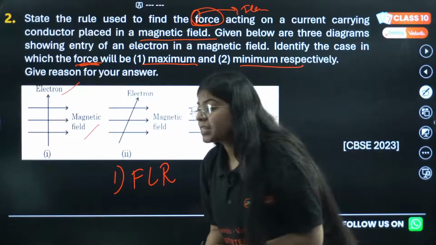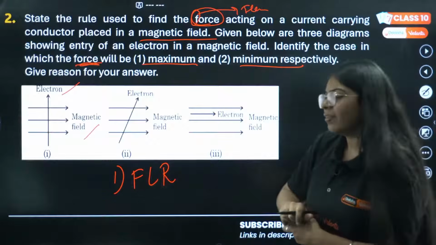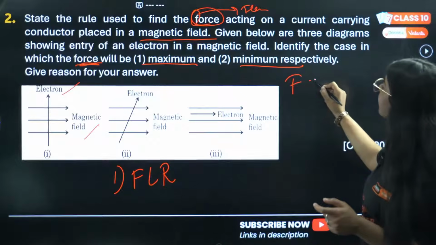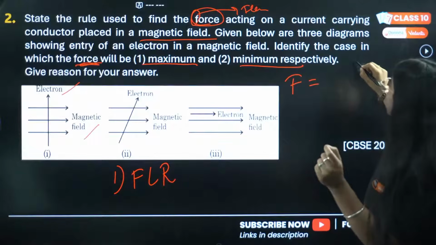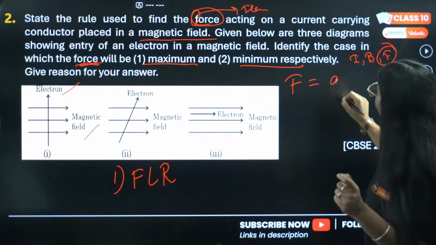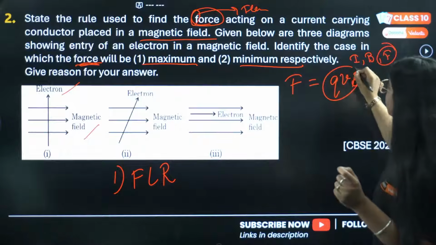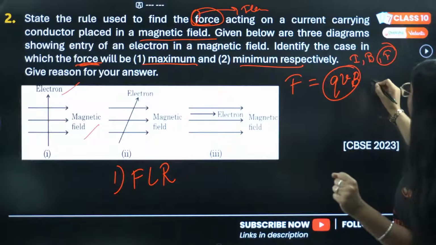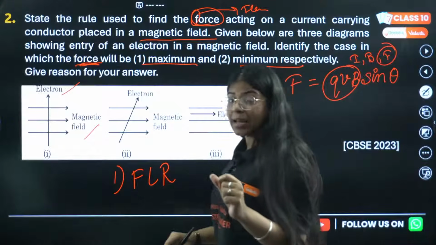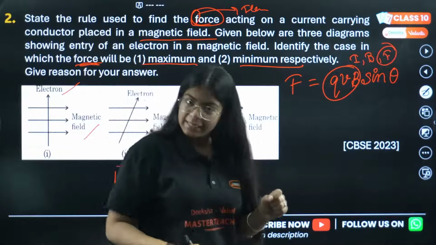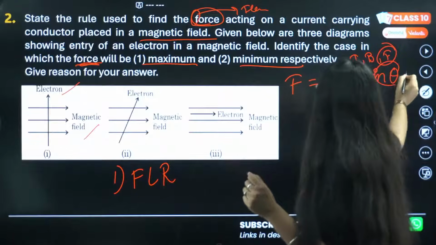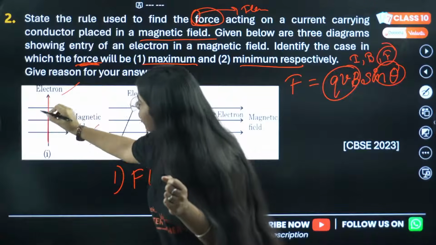Okay. Everyone is saying A is maximum and C is minimum. Everyone is correct. But what is the reason for this? We have force, which includes current, magnetic field and force. The force we have is QVB, and in this formula we use sine theta. You have studied in math that sine theta is maximum at 90 degrees and minimum at 0 degrees. Here the angle is between the electron and the magnetic field.